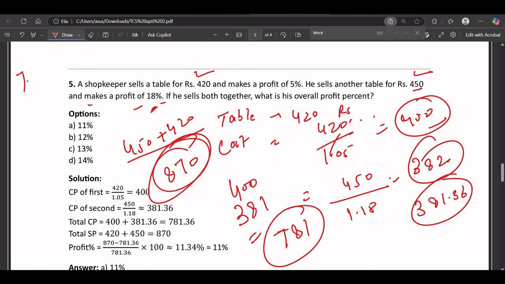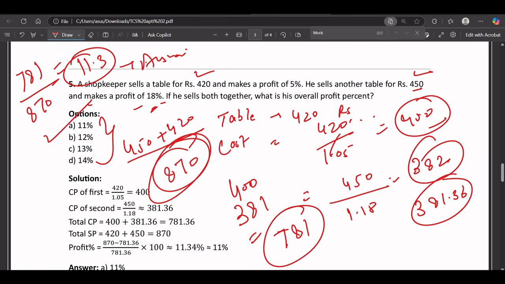So we can make a percentage of it. So 781 divided by 870. Okay, we can calculate it. After calculating, it will give around 11.3. In the options, the closest one is 11%, so the answer will be 11%. Okay, simple. So this will be the answer for this one.